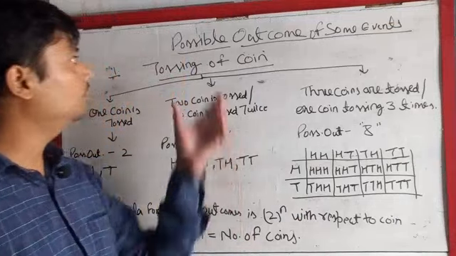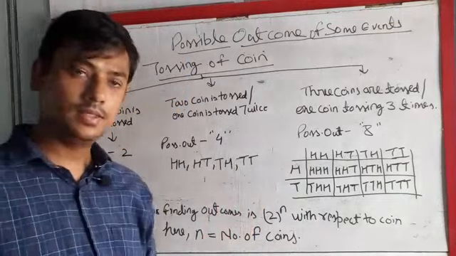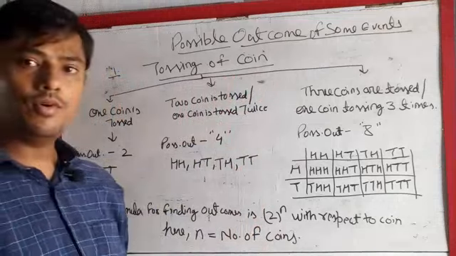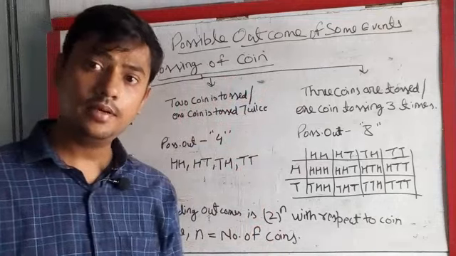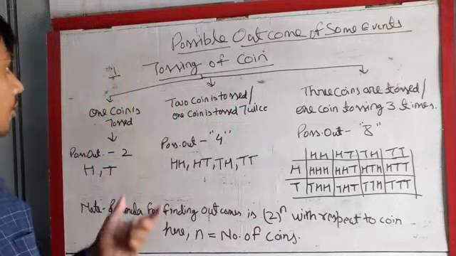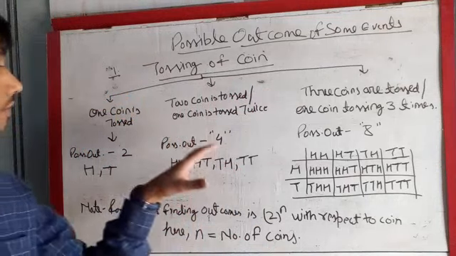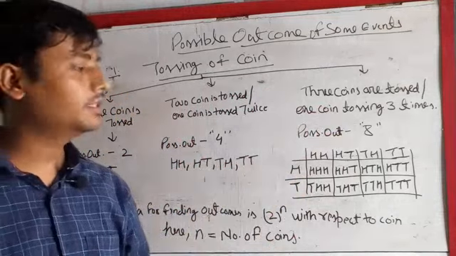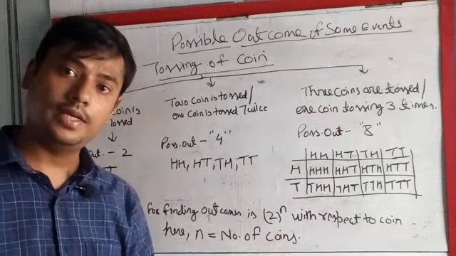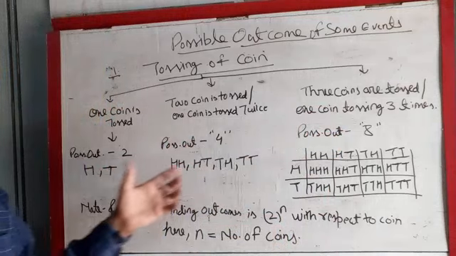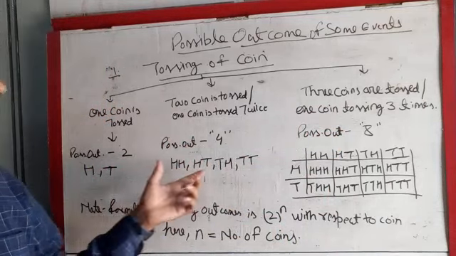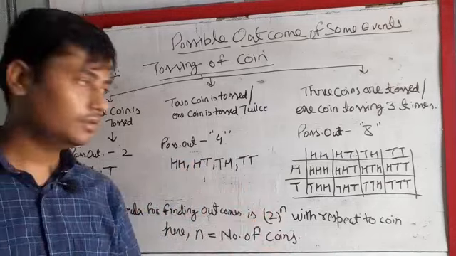Now switch to possible outcomes of some events. First, tossing of a coin. Coins can be tossed in three categories: one coin is tossed, two coins are tossed, meaning one coin is tossed twice, three coins are tossed, meaning one coin is tossed three times. Possible outcomes are 2, 4, 8: H, T, HH, HT, TH.